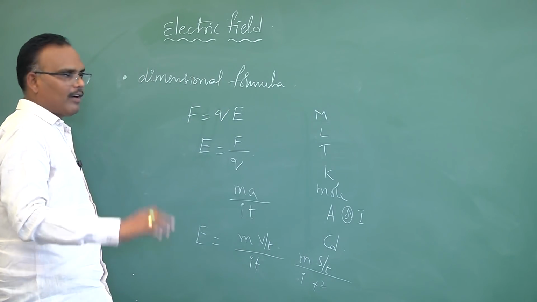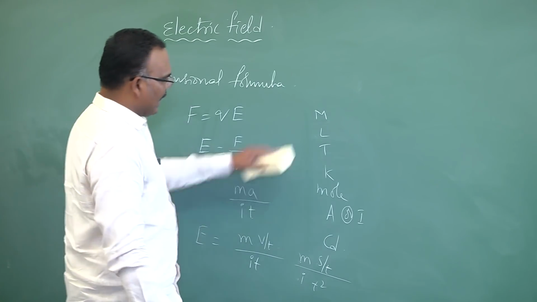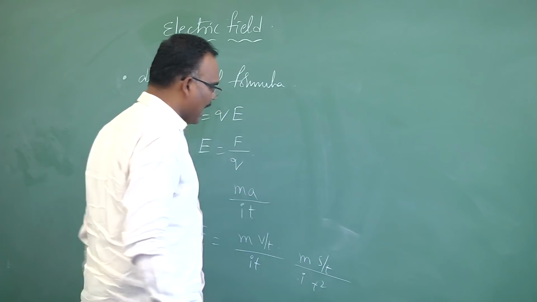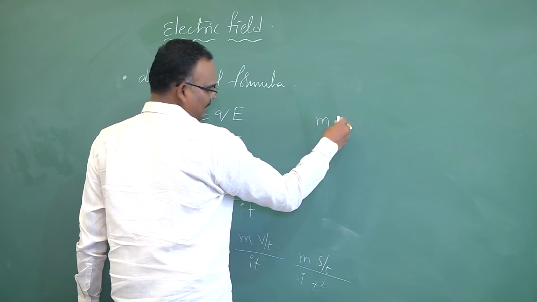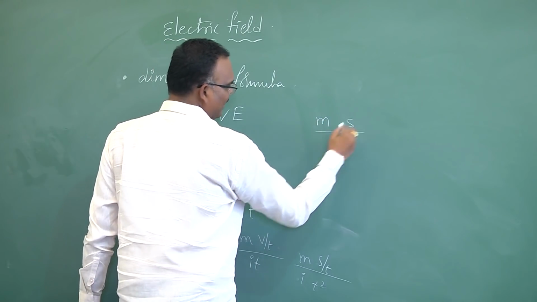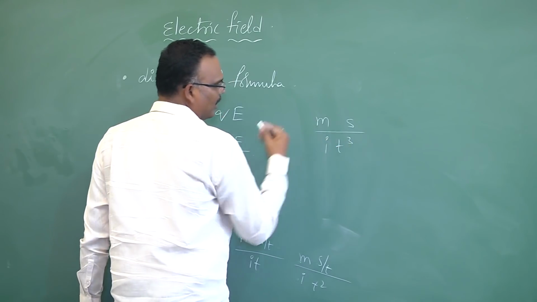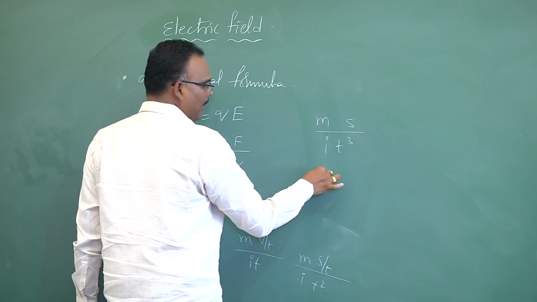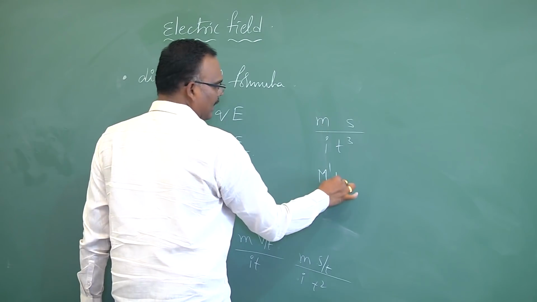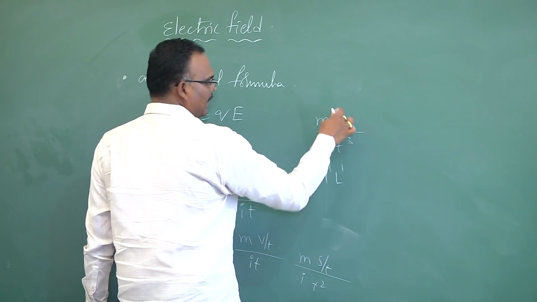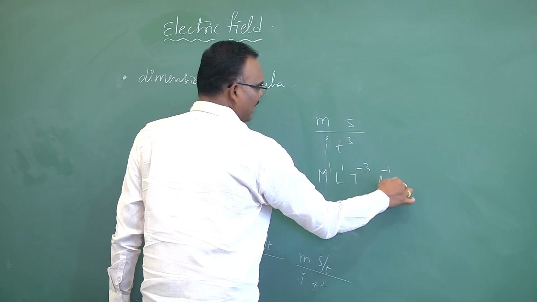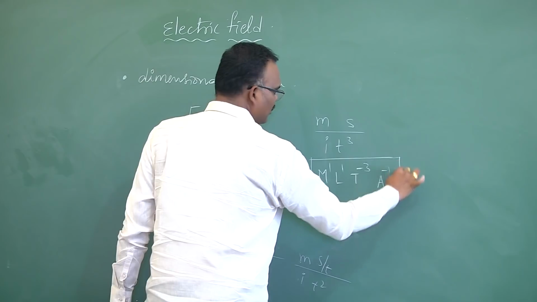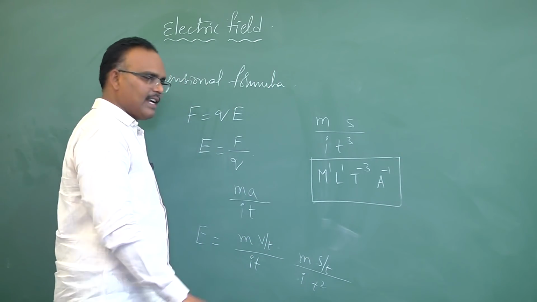These are all involved in the electric field. So the dimensional formula for electric field, I can write, is mass into distance divided by current into time cube. So that's why M power 1, L power 1, T power minus 3, ampere power minus 1. This is the dimensional formula for electric field intensity.